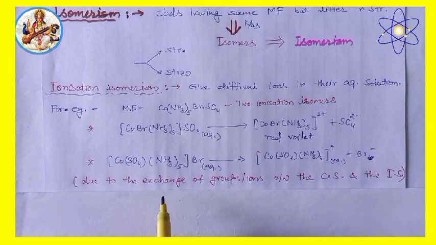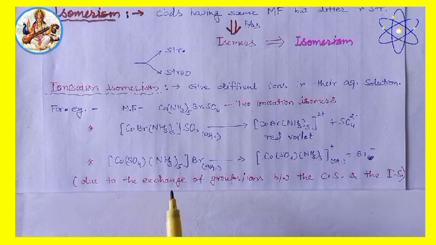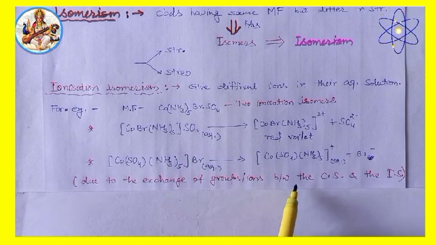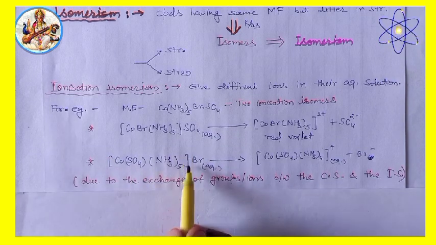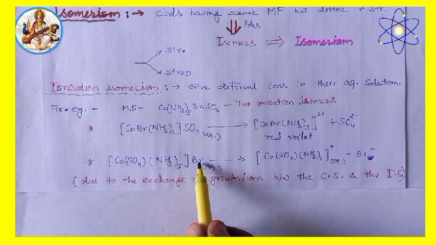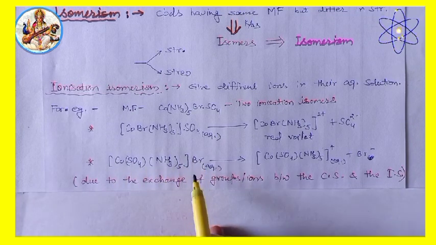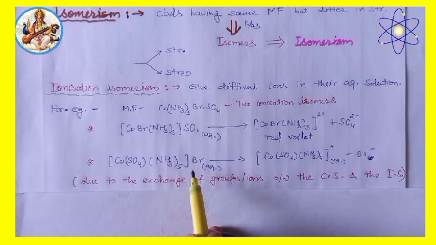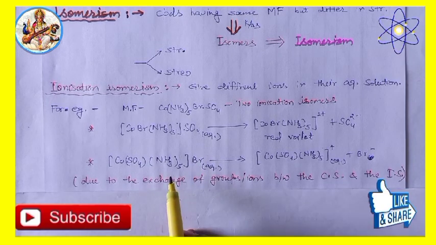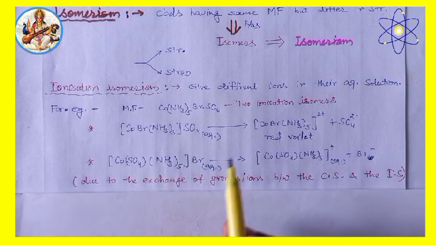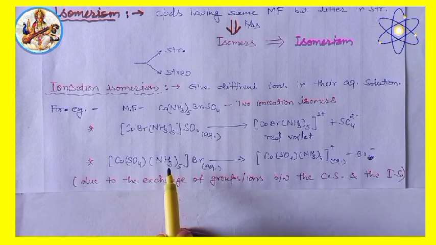So, in general, this type of isomerism is due to the exchange of groups or ions between the CS and IS, coordination sphere and ionization sphere. Very, very important for identifying the ionization isomers of a coordination compound.